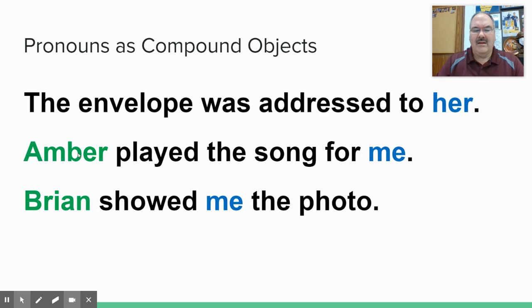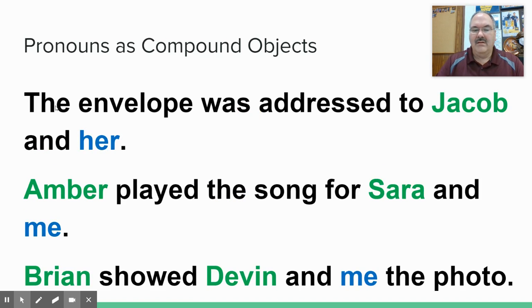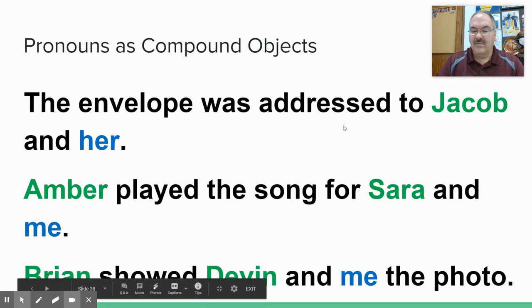Well, I think you would say Amber played the song for me, and you'd be correct. Brian showed me the photo, and you'd be correct. So we know that the pronouns that are correct are her in the first sentence, me in the second sentence, me in the third sentence. Reassemble the original sentences with the compounds back, and it would be the envelope was addressed to Jacob and her, and that would be correct still. Amber played the song for Sarah and me, which is correct. Brian showed Devin and me the photo, which is also correct.